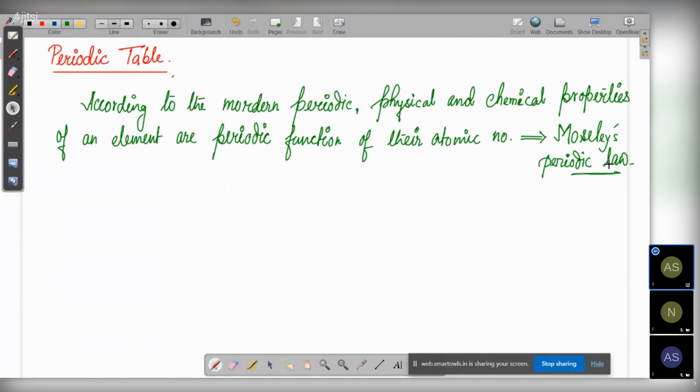Okay, that means the same thing, only that you told they are arranged in increasing order of their atomic number, and after a certain interval, what you're going to see is that the properties are going to repeat each other. That is why it is said periodic properties. Okay.